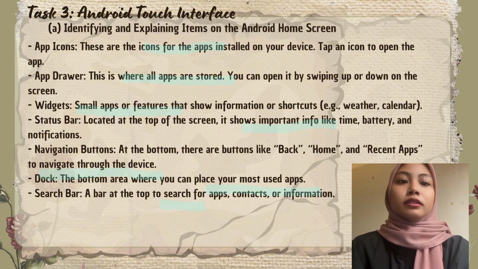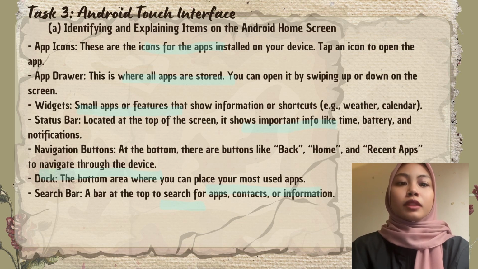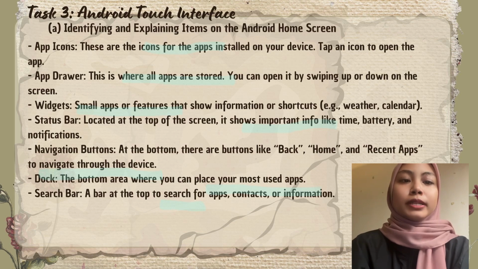For navigation, buttons at the bottom. There are buttons like back, home and recent apps to navigate through the device. For the dock, the bottom area where you can place your most used apps. And lastly, the search bar, a bar at the top to search for apps, contacts or information.